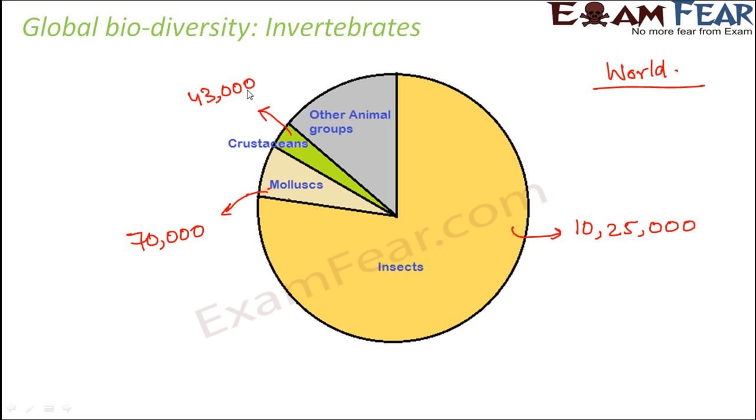But why did I give this graph? So that you get an idea about which organisms have maximum number of species. So the maximum one is insects, then the mollusks and then the crustaceans, and the remaining portion is covered by other animal groups. Now if you look at the same numbers in India, so obviously the numbers would be quite lesser. For example, in India the number of insect species will drop down to 68,389. So this would be the number in India. Similarly, the number of mollusks in India would be 5,070. So that's the number in India. So this was about the invertebrates.